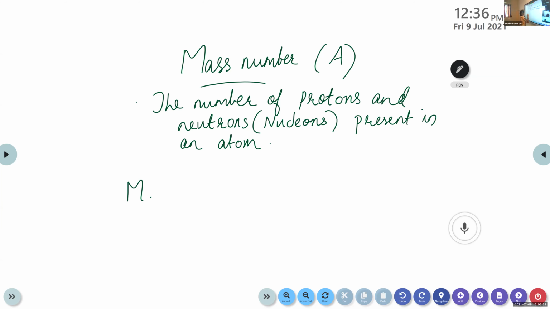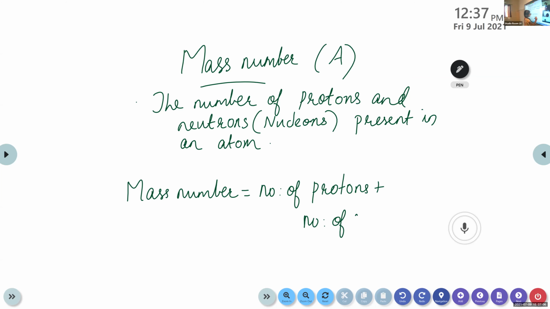So this mass number is equal to the number of protons plus the number of neutrons.